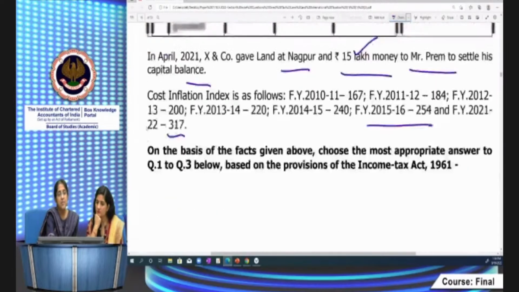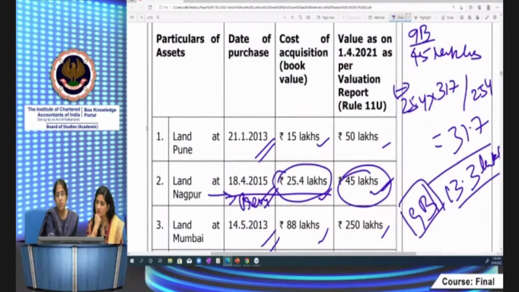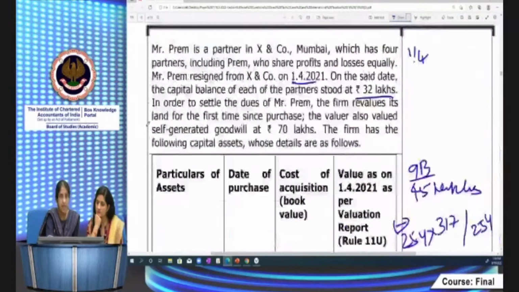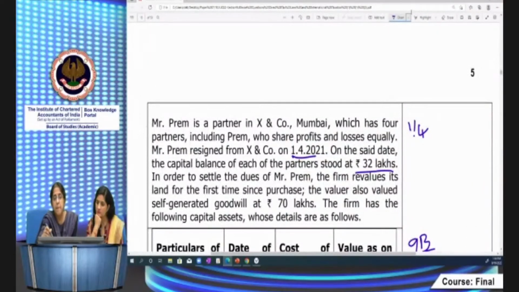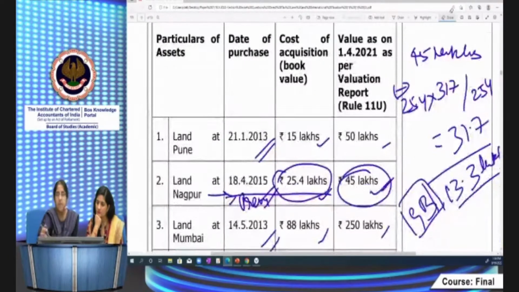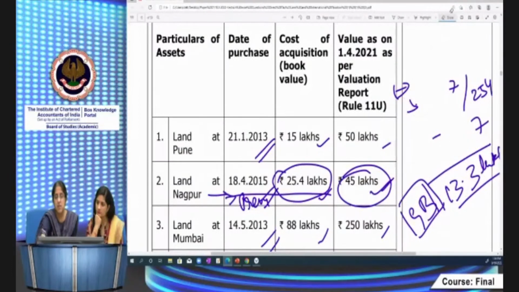Now we have to see the application of 45(4). I told you it's the excess of money received. This we know as 13.3.